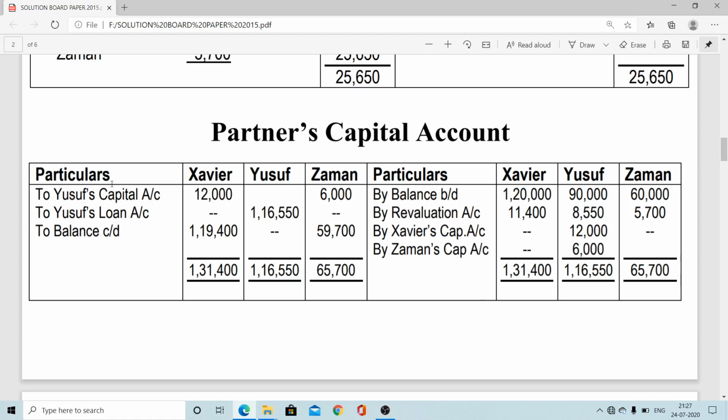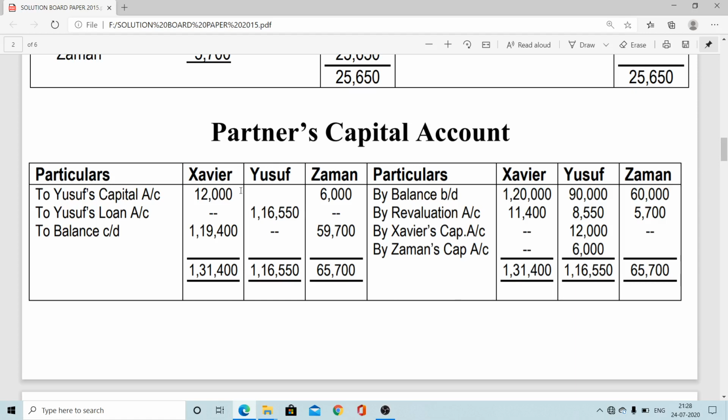After that, we calculate the retiring partner's total benefit, 1,16,550. The same amount will be transferred to his loan account, Y loan, 1,16,550. And the present balances are 1,19,400 and 59,700. On this side, first we add to get 1,31,400.